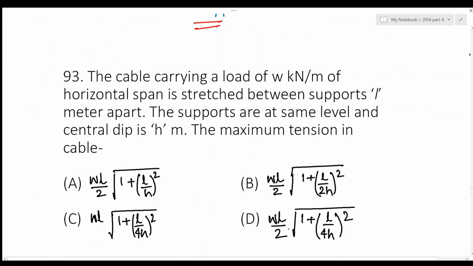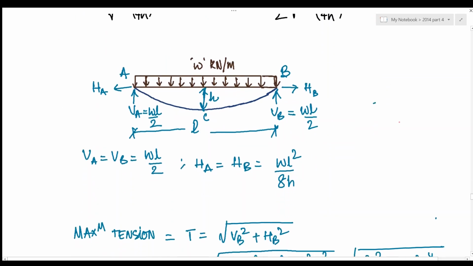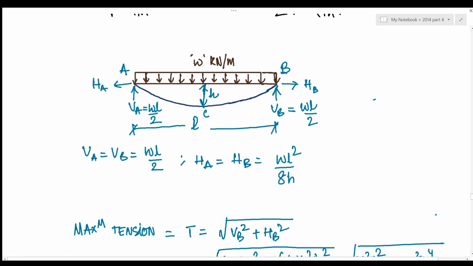Next question: the cable carrying a load of W kilonewton per meter of horizontal span is stretched between supports L meters apart. The supports are at the same level and the central dip is h meters. The maximum tension in the cable is. Now this is the cable and a UDL.